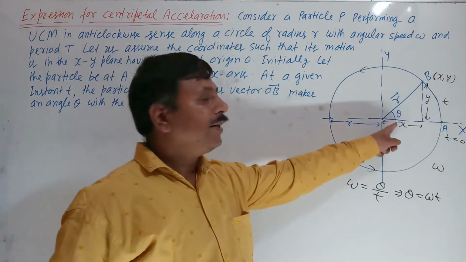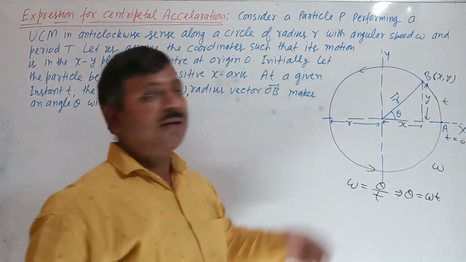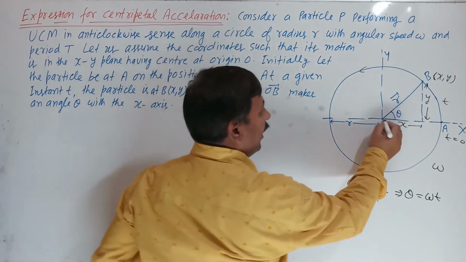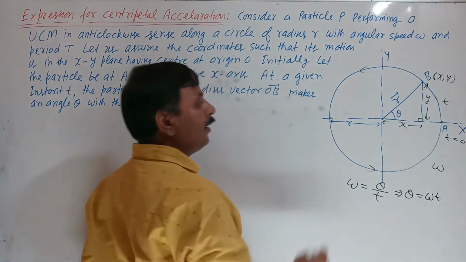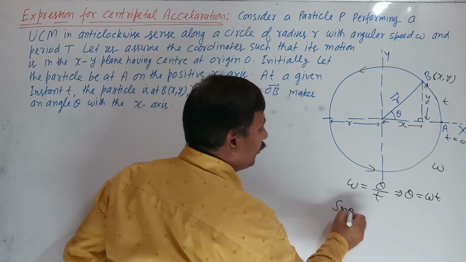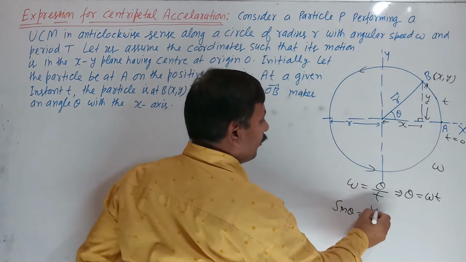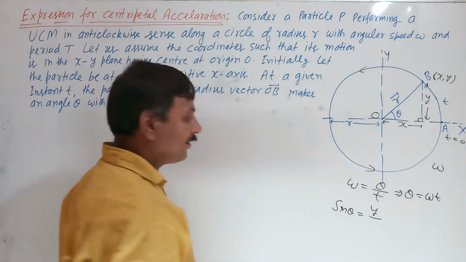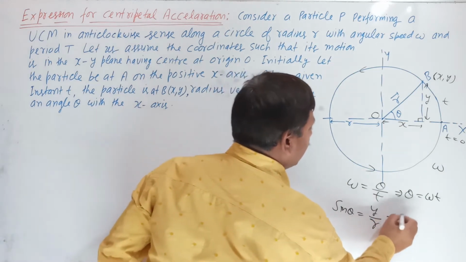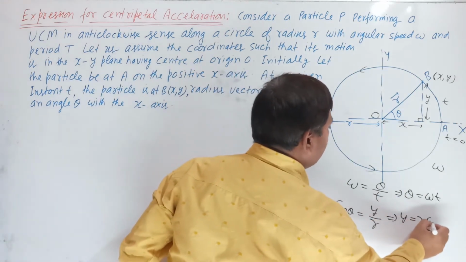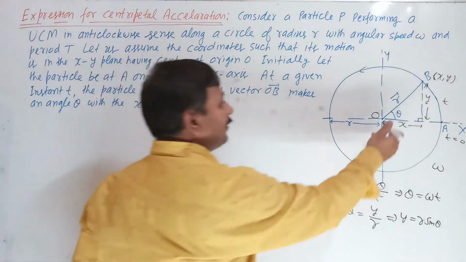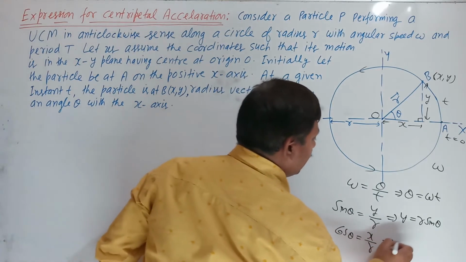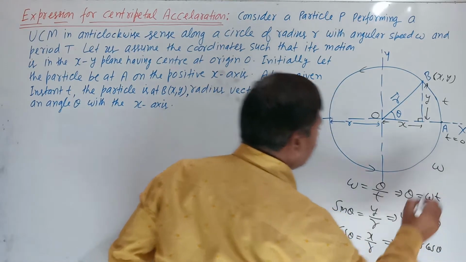Second, the x and y coordinates we can write in terms of r and theta. This is a right angle triangle. Sine theta is perpendicular upon hypotenuse. This is the center O, and the hypotenuse OB is the radius r. So sine theta is y upon r, and y is equal to r sine theta. Cos theta is base upon hypotenuse, x upon r, so x is equal to r cos theta.